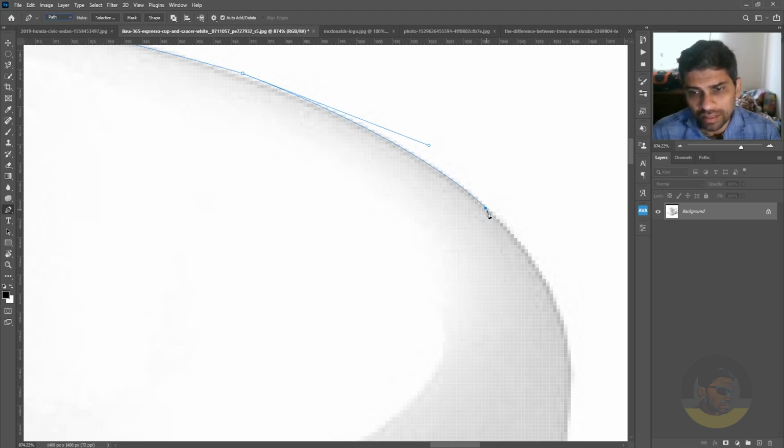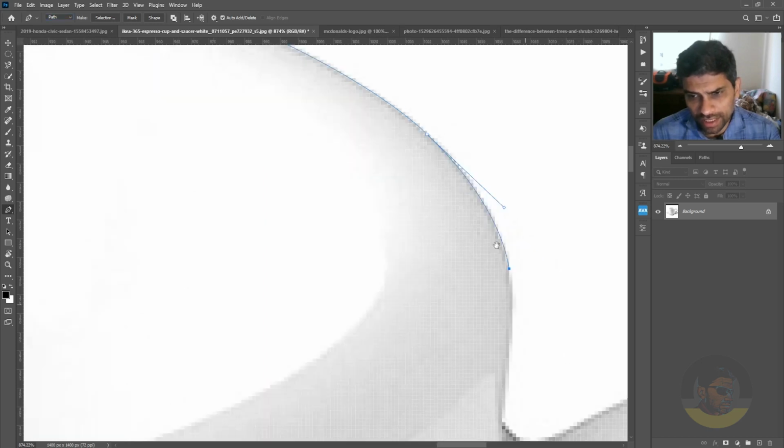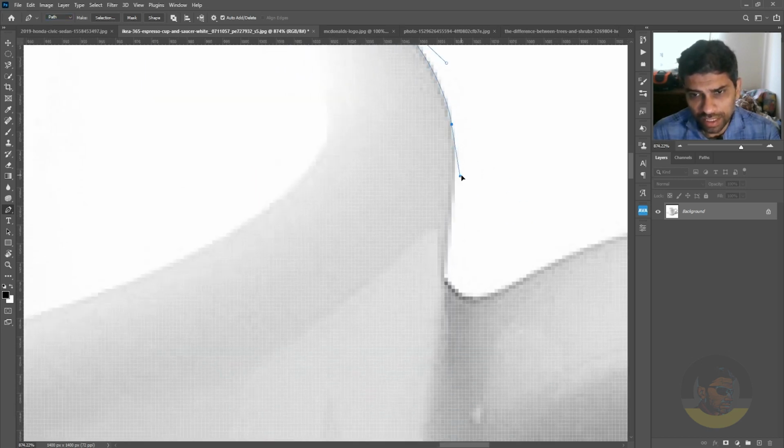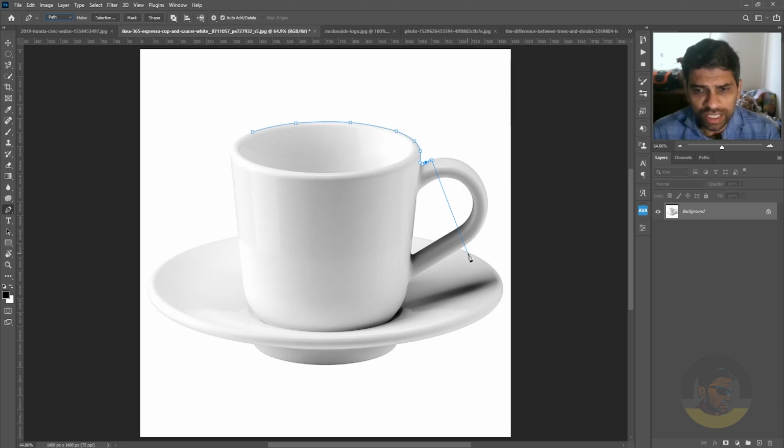See? And you can repeat this process until your selection is fully completed. This tutorial is not about the pen tool selections, so if you want to look at that, see the tutorial linked below in the description. And I will move now to the next image.